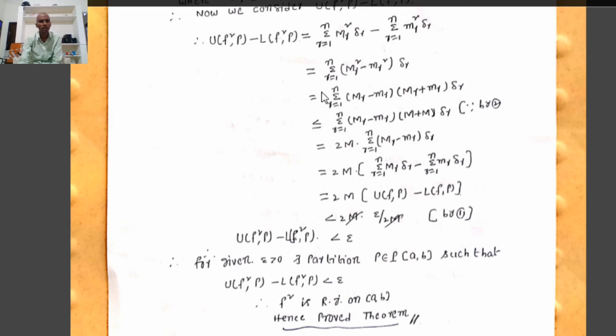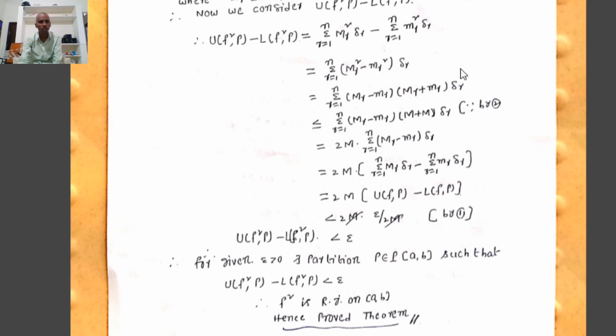Therefore, taking delta x_r common, it can be written as summation r equals 1 to n of (capital M_r² minus small m_r²) times delta x_r, where capital M_r² minus small m_r² equals a² minus b². a² minus b² equals (a minus b) times (a plus b). Therefore, it is equal to summation r equals 1 to n of (capital M_r minus small m_r) times (capital M_r plus small m_r) times delta x_r.